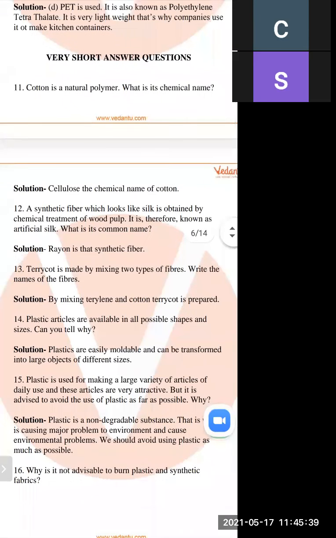Next is, cotton is a natural polymer, and what is its chemical name? As we discussed in lesson 3, what is the other name of cotton? Cellulose is the other name of cotton.